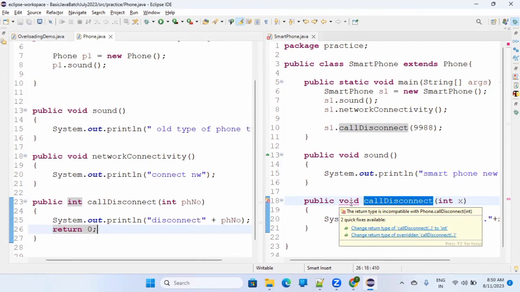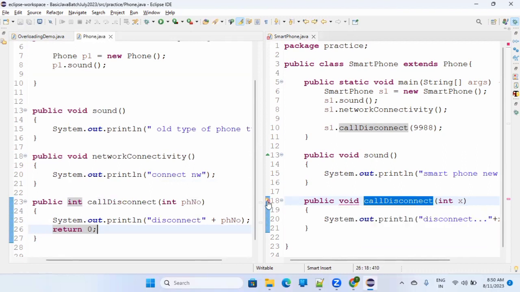This is very important. What it is saying is, you are overriding a function which is present in your parent. You want to implement it in your own way. That's fine, we allow you to do that. But in your parent it has a return type, and in your child you cannot define it without a return type.